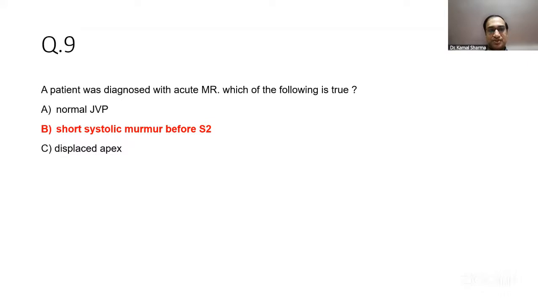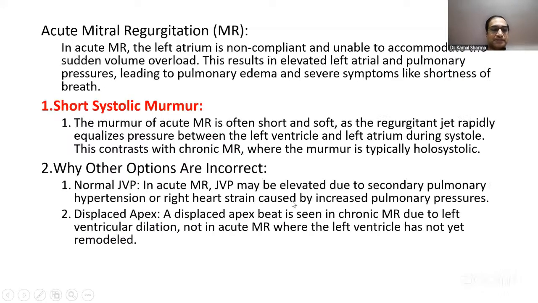Also, pulmonary hypertension is pretty likely. Apex will not be displaced because it's acute MR. There is no acute displacement. But because the LA is not compliant, it will be a short systolic murmur that you would expect, which will end much before the second heart sound. And hence the correct option here would be this. So short systolic murmur is correct.